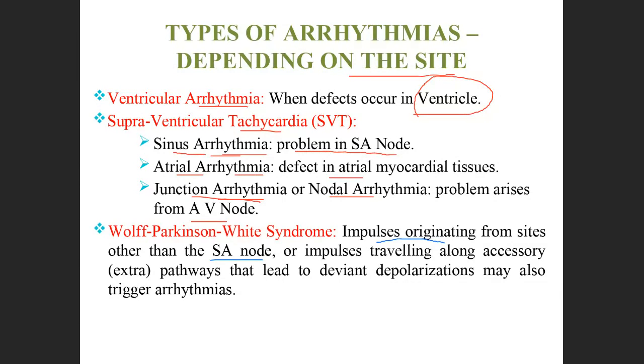But if someone is suffering from Wolff-Parkinson-White syndrome, the impulses generate from another site, not from the SA node. And these impulses travel along different pathways. Thereby, they lead to different depolarizations and they trigger arrhythmia.